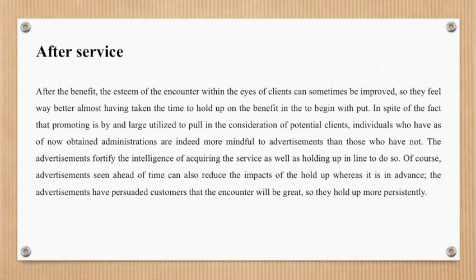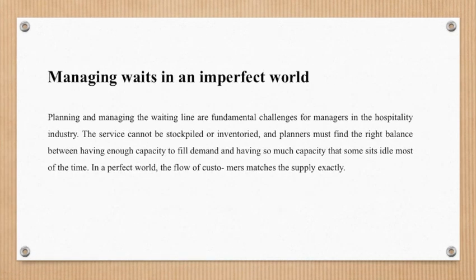Managing waits in an imperfect world. Managers in the hospitality industry face significant difficulties in planning and handling the waiting line. The service cannot be stored or inventoried, so planners must strike a balance between providing enough capacity to meet demand and having so much capacity that some of it remains idle for the majority of the time. In an ideal world, the flow of customers would precisely match the supply as each guest leaves. These are examples of managing waits in an imperfect world.